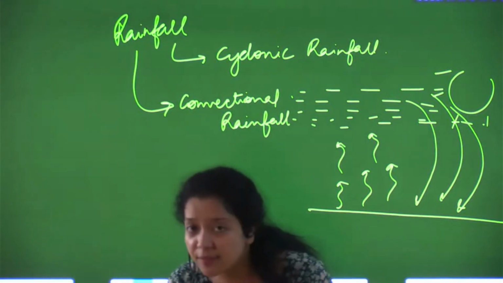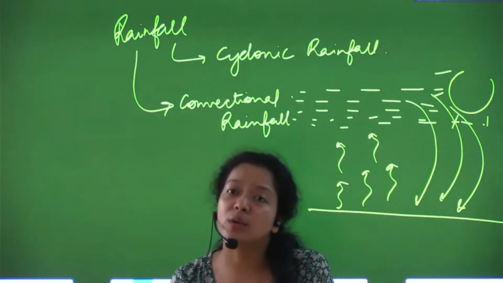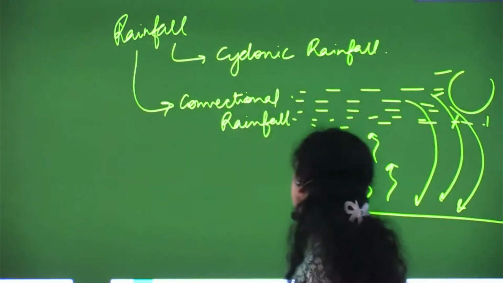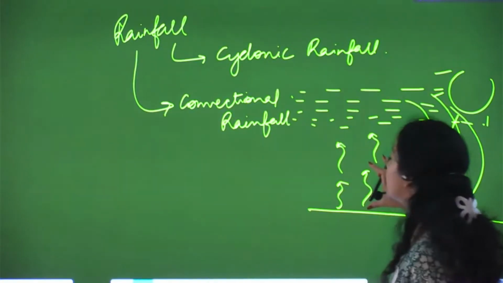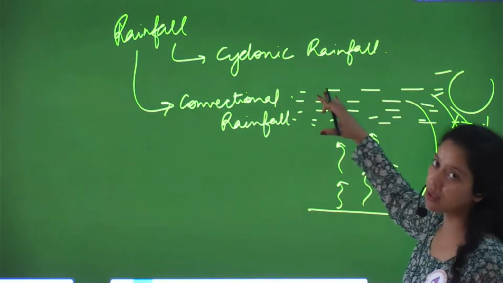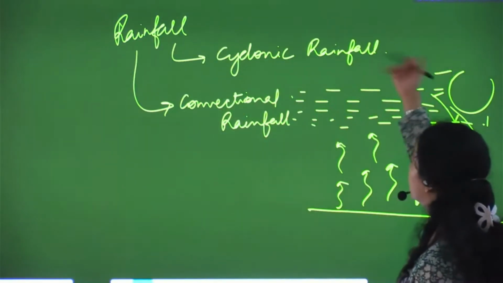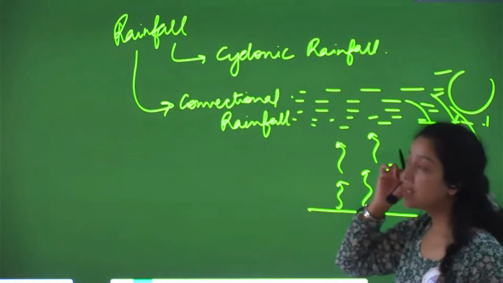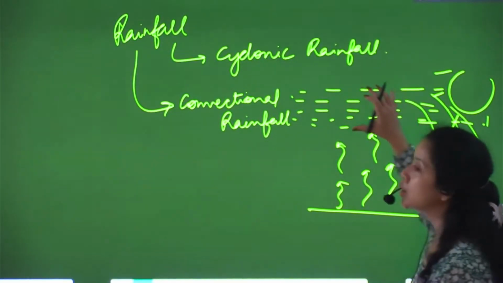Now, how do these convection currents cause rainfall? As the hot air moves upwards, clouds form at the upper layer of the atmosphere, because the upper layer is cooler.